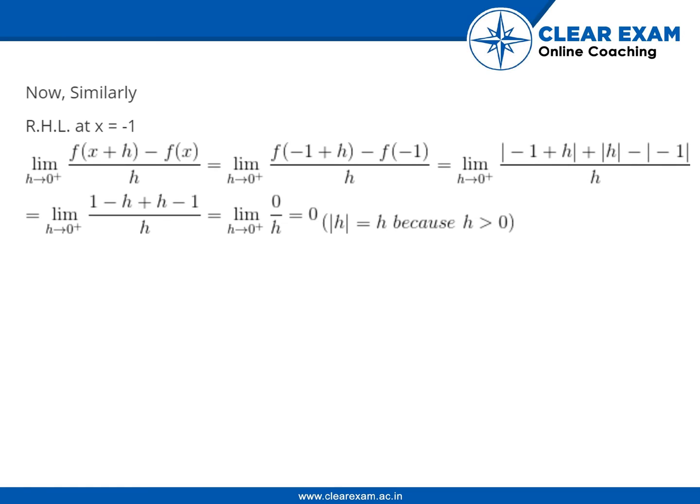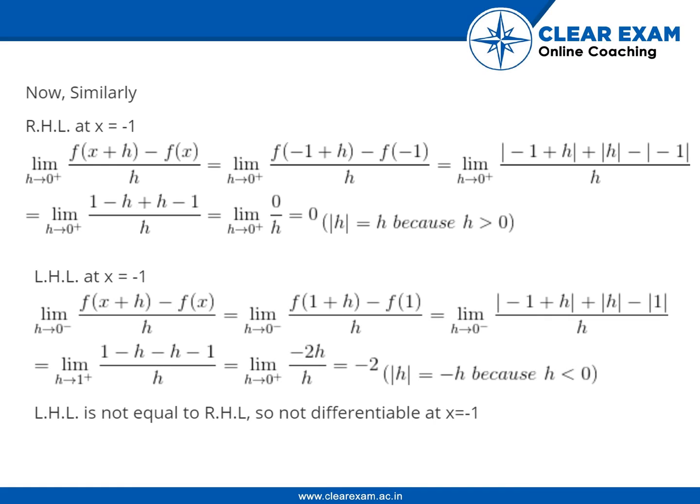Now, similarly, right hand limit at x = -1. Limit of (f(x + h) - f(x))/h where h tends to 0 is equal to limit of (f(-1 + h) - f(-1))/h where h tends to 0, which is equal to limit of (|-1 + h| + |h| - |-1|)/h, which is equal to limit of (1 - h + h - 1)/h, which is limit of 0/h, equal to 0. |h| = h because h is greater than 0.